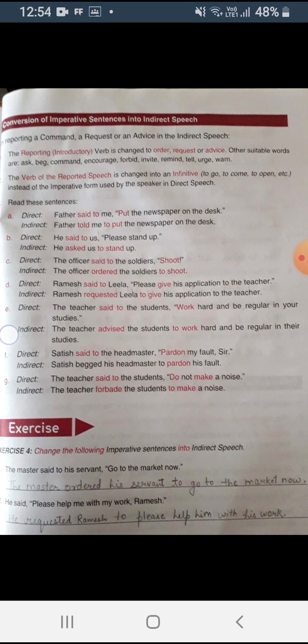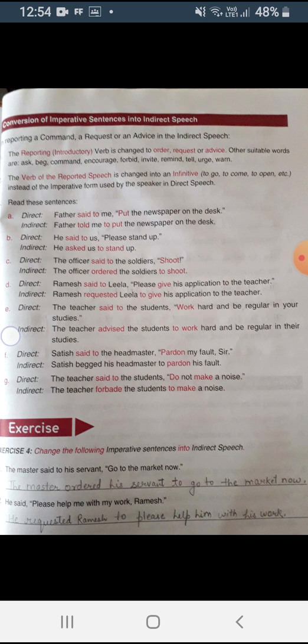Then third is, the officer said to the soldiers, shoot. Now here the officer is giving a command to the soldiers to shoot. So how will you write? The officer commanded the soldiers, or you may write ordered also. The officer ordered the soldiers to shoot.